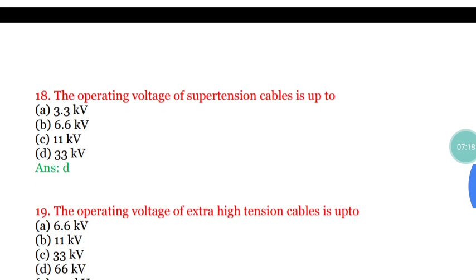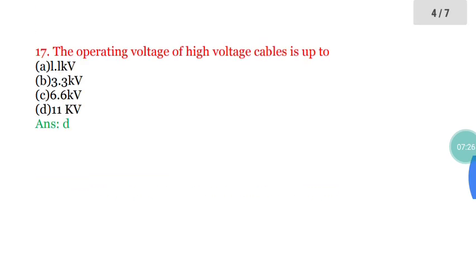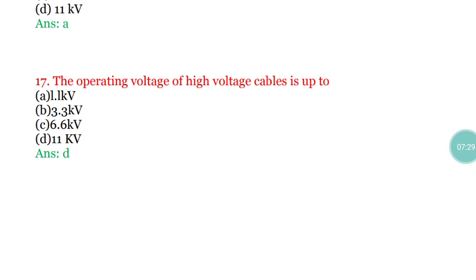Next question, question number 18. The operating voltage of super tension cables is up to what? 33 kV. Super tension is 33 kV. And just now we saw 11 kV is the operating voltage for high voltage cables.